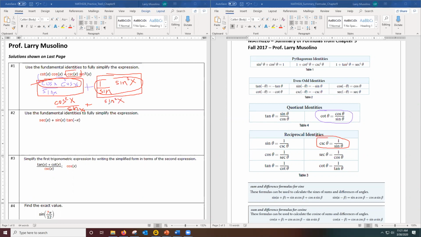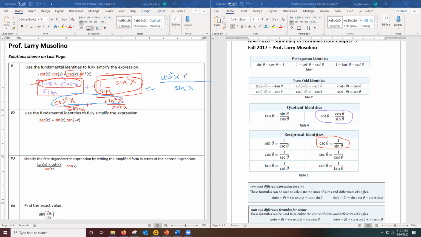All right, now I can add the fractions, because remember, I do have the same denominator. The way you add fractions when you have the same denominator is you keep the denominator as is. So I'm going to leave sine on the bottom, and you add the numerators together. So that means I'm going to add together cosine squared plus sine squared. And now I'm almost done.